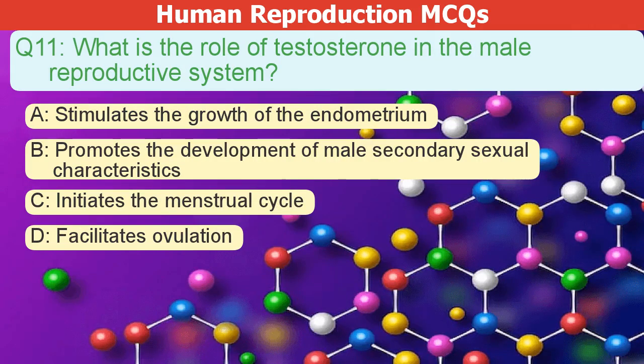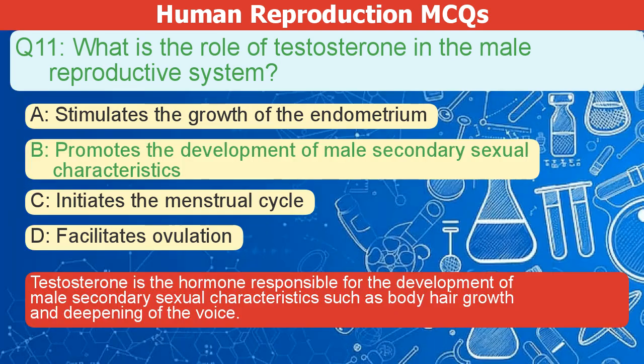What is the role of testosterone in the male reproductive system? A. Stimulates the growth of the endometrium. B. Promotes the development of male secondary sexual characteristics. C. Initiates the menstrual cycle. D. Facilitates ovulation. The correct answer is B. Testosterone is the hormone responsible for the development of male secondary sexual characteristics, such as body hair growth and a deepening of the voice.